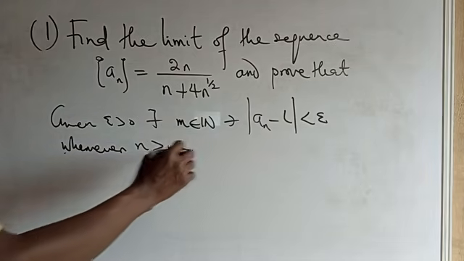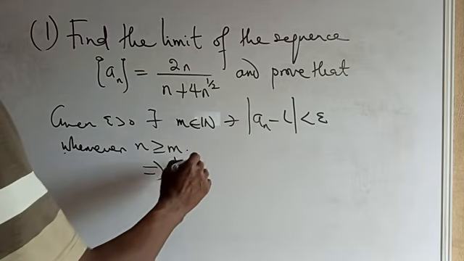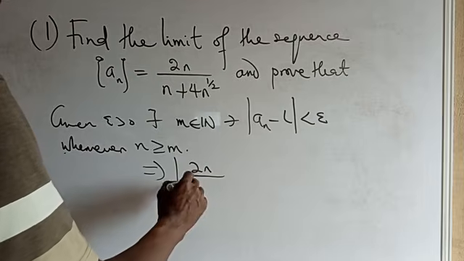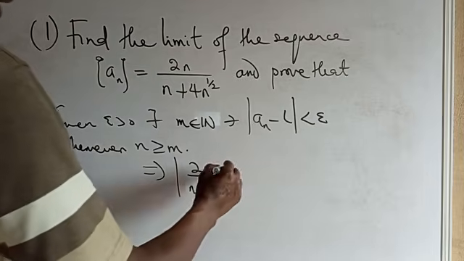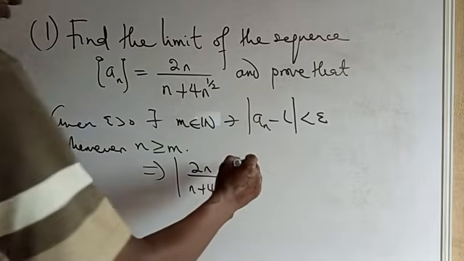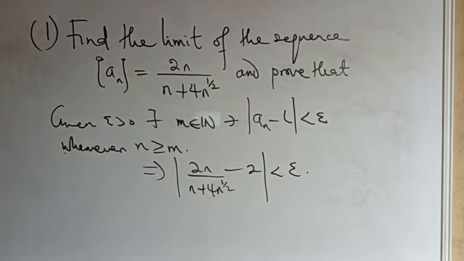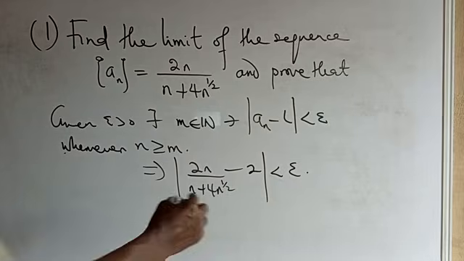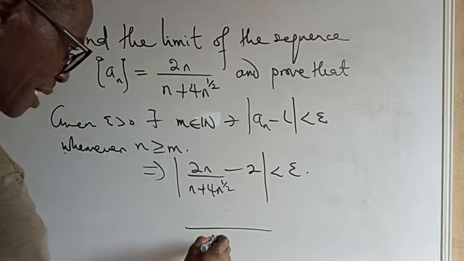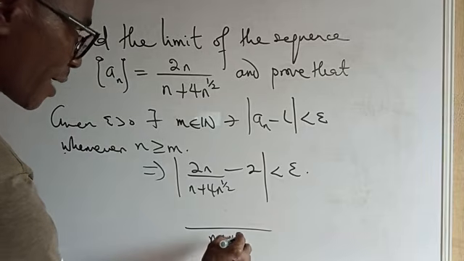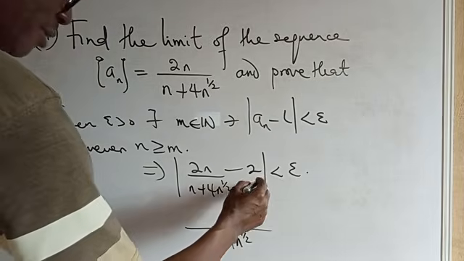So by the time we substitute here, we have this. The sequence itself is 2n all over n plus 4 n raised to the power half, then minus our limit, what we obtain is 2, bounded by epsilon. Okay, so that means we compute now. Find the LCM. The LCM is n plus 4 n raised to the power half. Then there is over 1 here.